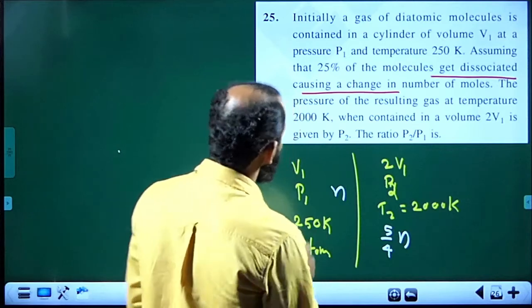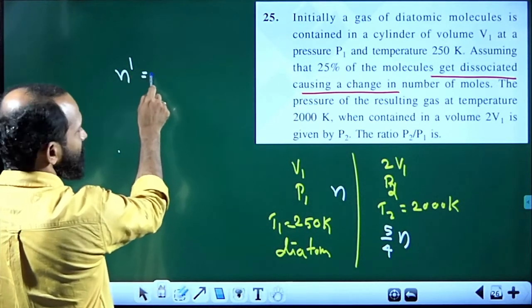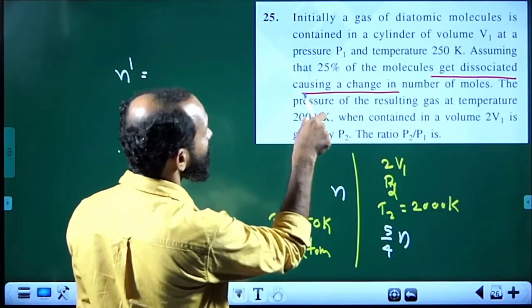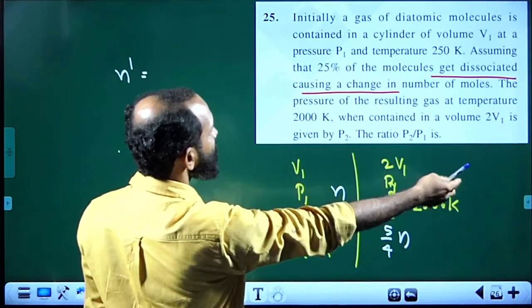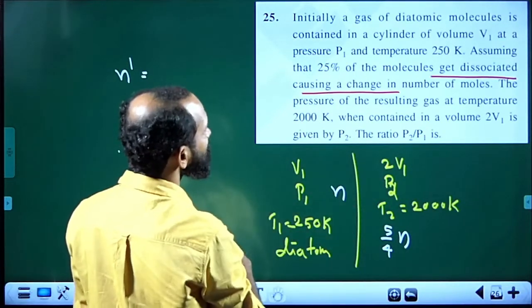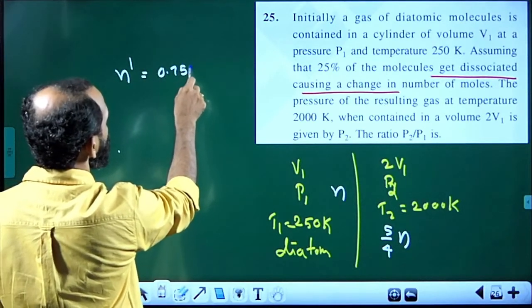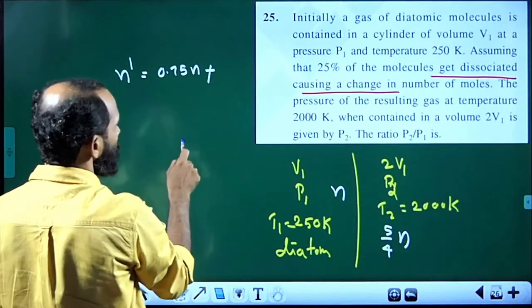How did you get it? In the second case, the number of moles is n dash. n dash is equal to, n is the number of moles initially in the diatomic gas, but 25% dissociated into monatomic, while 75% still remains diatomic. 75% means 0.75, so 0.75 n is still diatomic, plus how much monatomic?